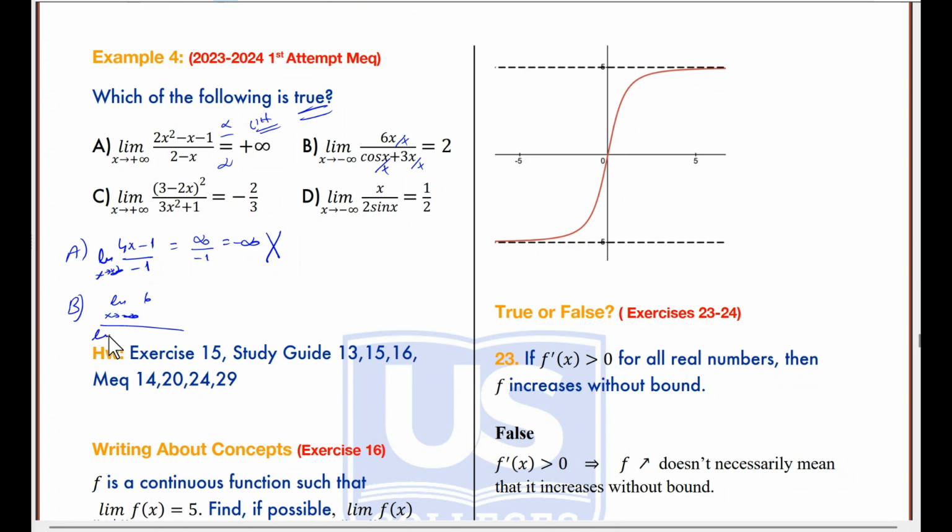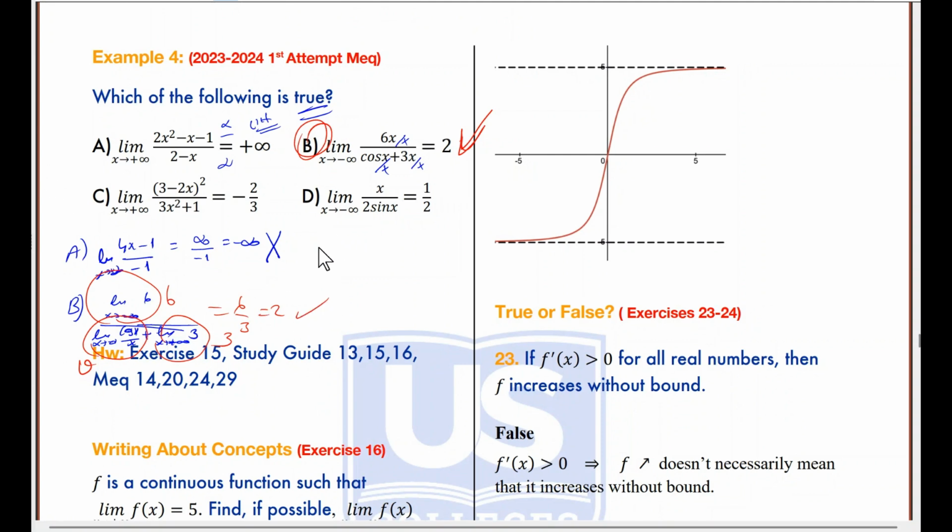At the bottom, cosine x over x plus 3. So here I see 6 at the top, 3 at the bottom, cosine x over x is 0. So 6 over 3, which is 2. So it seems option B is true.